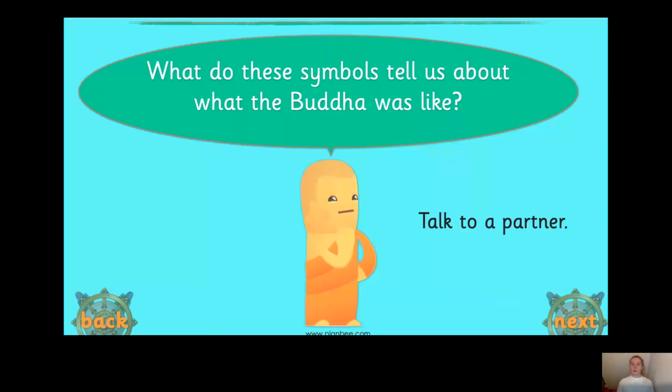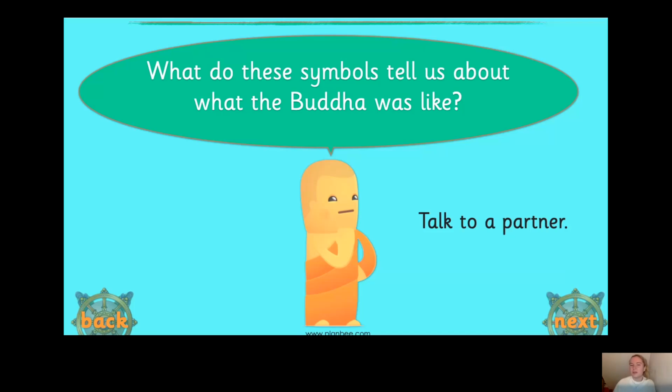Now, we've looked at the symbols on the Buddha statues. We've looked at his curly hair, well, not hair, sorry, the curly shapes on his head because Siddhartha Gautama didn't have any hair when he left the palace. So the curly shapes on his head, his long earlobes, his third eye, and his bump on the top of his head. Now, what do you think these features tell us about what the Buddha was like as a person? Pause the video now and have a little think.